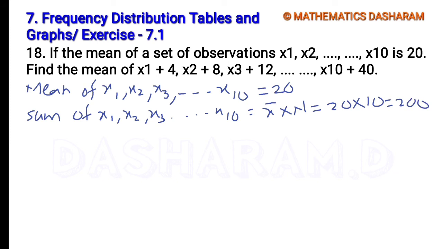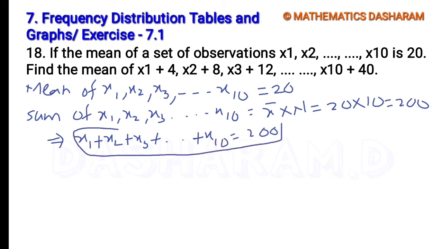Symbolically, the sum is x1 plus x2 plus x3 plus dash plus x10 equals 200. Now he is asking for the mean of x1 plus 4, x2 plus 8, x3 plus 12, dash, x10 plus 40.